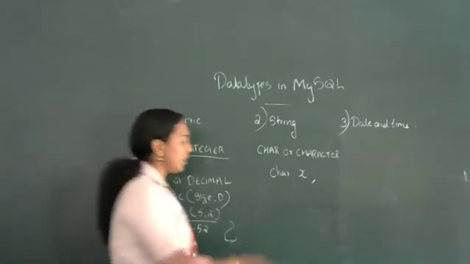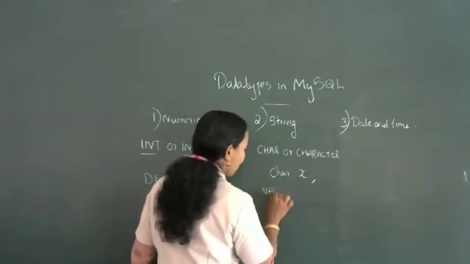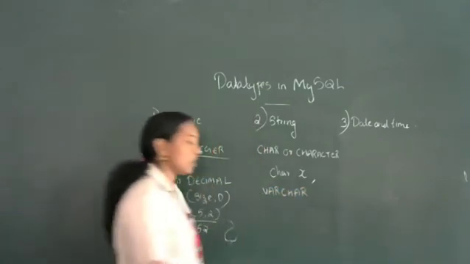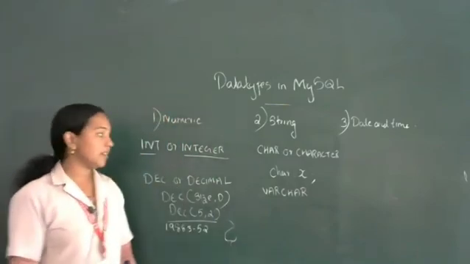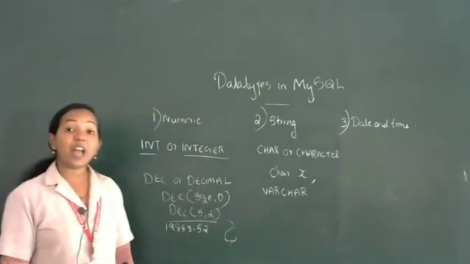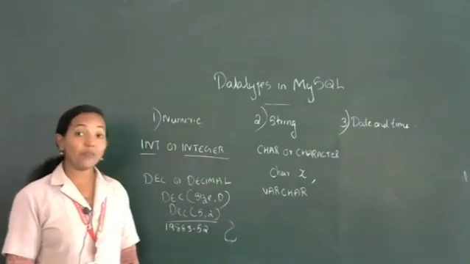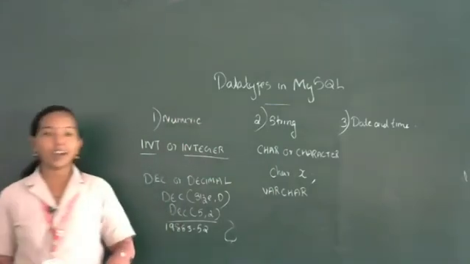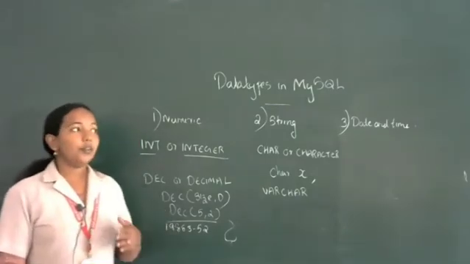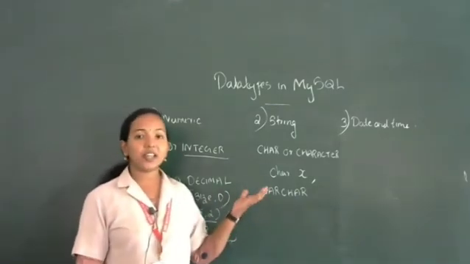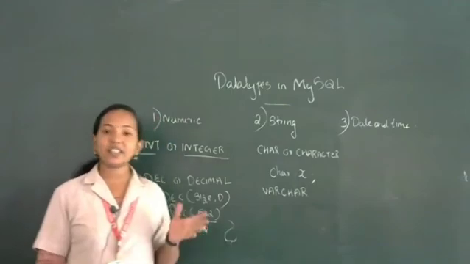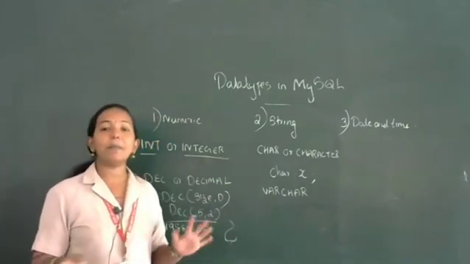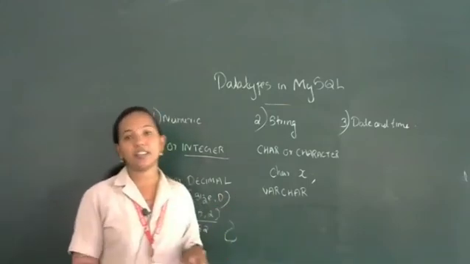Then the next one is varchar. Varchar is also used for representing string values. Varchar means varying characters. There is a difference between char and varchar. When you assign a size for the character array, for example 10, then we will not use the entire memory allocated for that array.